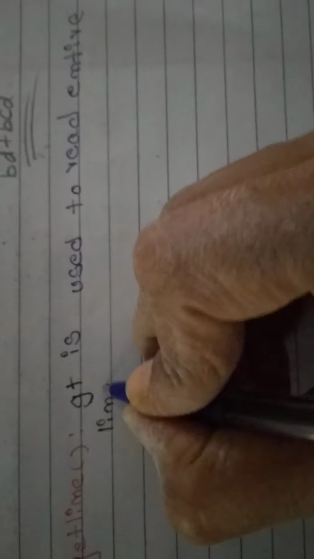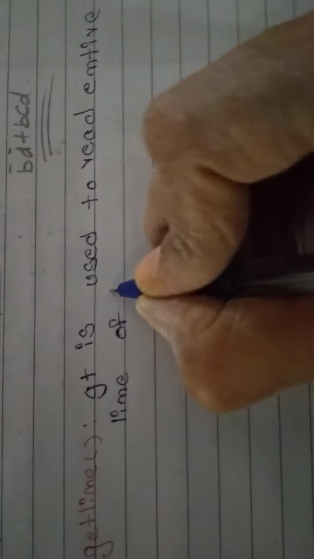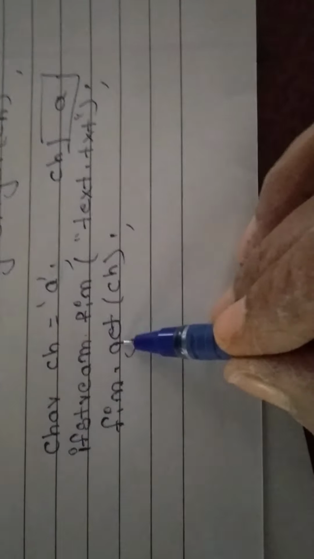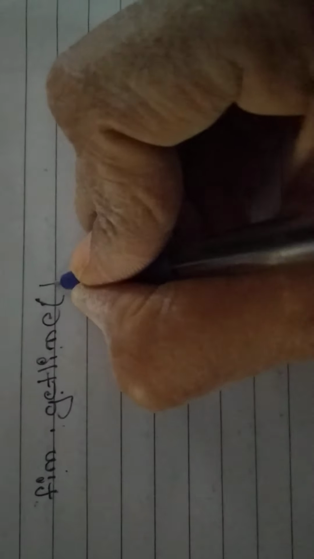Entire line of text. get() means a single character. getline() means it is used to read an entire line of text, okay. Here also we have a syntax. fin means file input, dot getline means we are going to get an entire line. You look here in the previous one, what did we do? fin.get(), whereas here we are writing getline, so we write fin.getline(buffer, size). Buffer means memory.